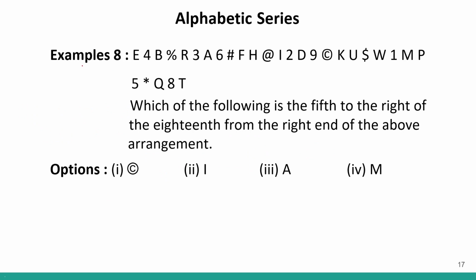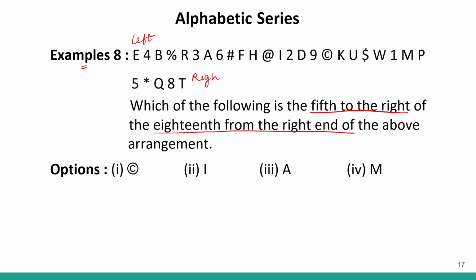Now next question, question number 8, or example number 8. Again, an alphanumeric symbol sequence series is given to us. Certain instructions are given to us and we have to find the answer. Which of the following is the 5th to the right of 18th from the right end of the above arrangement? So this is left, this is where the series is starting from the left, and this is your right.